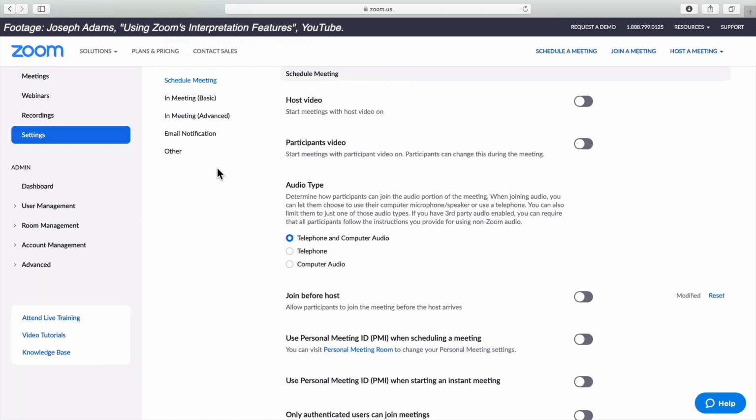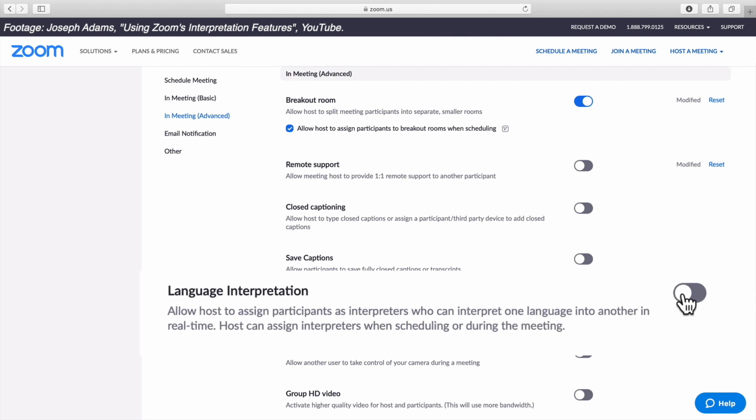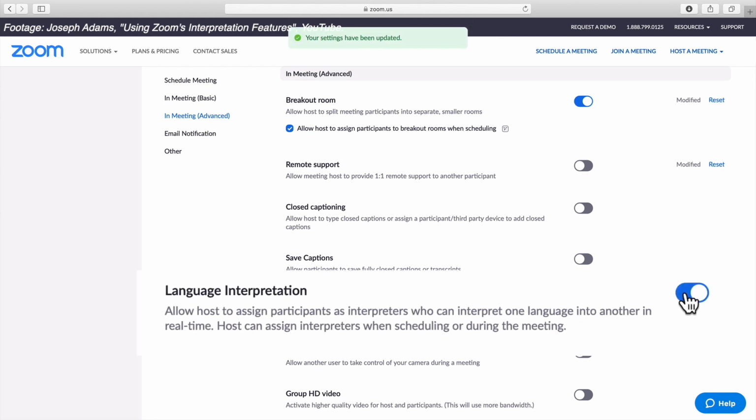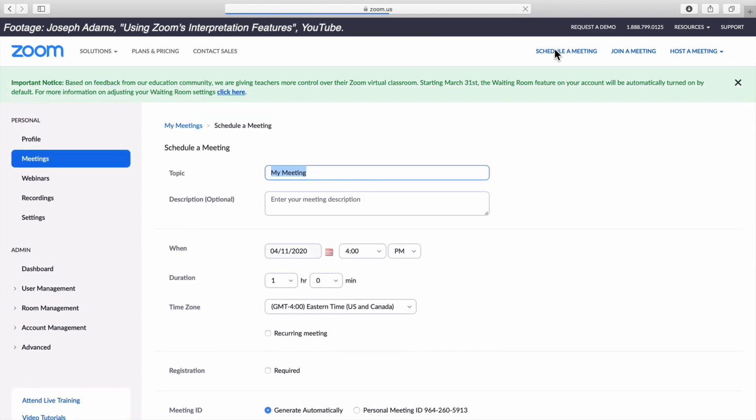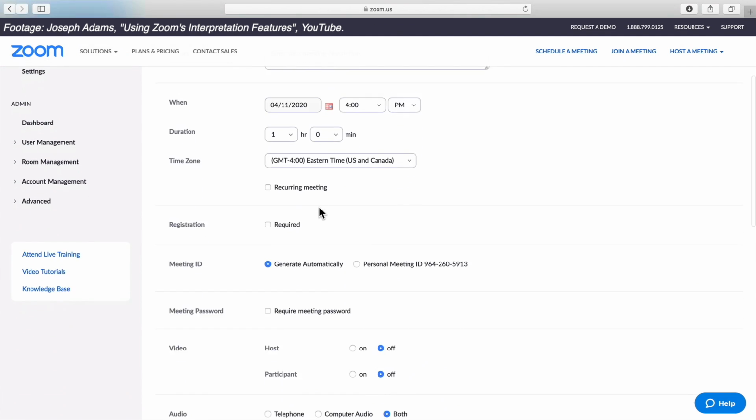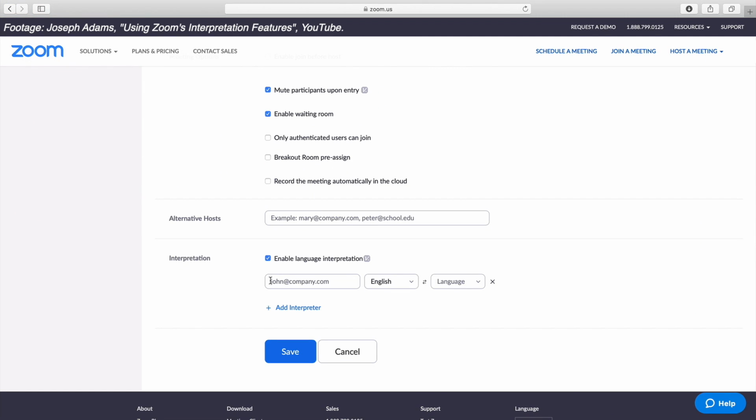Next, in the first column of options under the Meeting heading, click on the In Meeting Advanced option. Then scroll down until you see the Language Interpretation setting and make sure it is toggled on. It should appear in a light blue color if it is. Once you turn it on, it will remain on until you turn it off. Later, when creating a meeting, enter in all of your criteria as usual, but make sure that at the bottom of the meeting setup page, shown here, you check the box for Enable Language Interpretation.